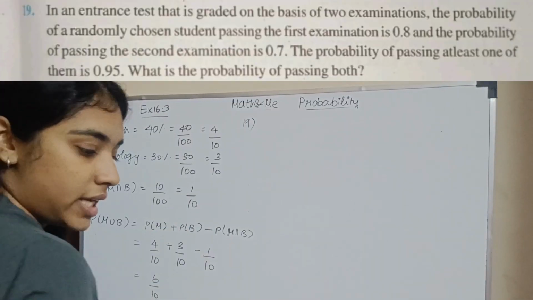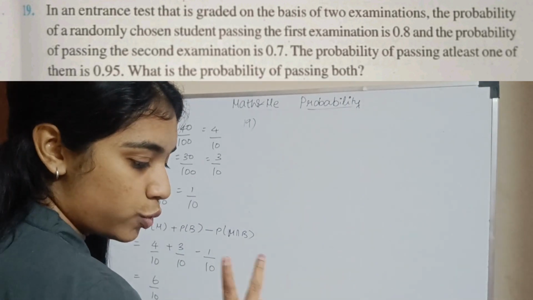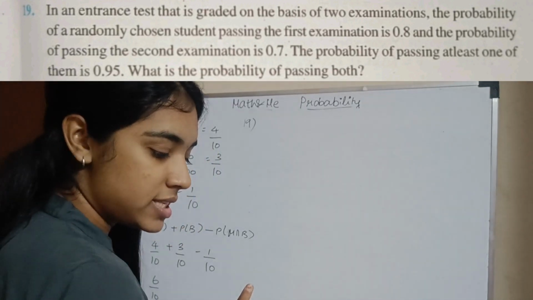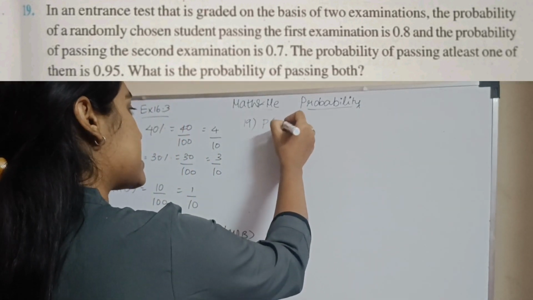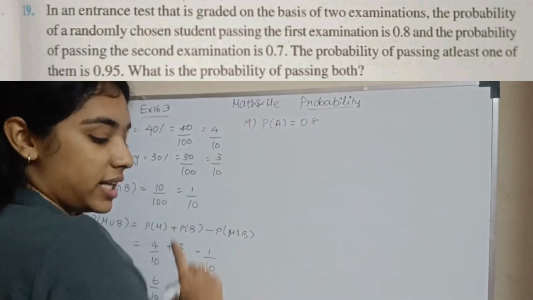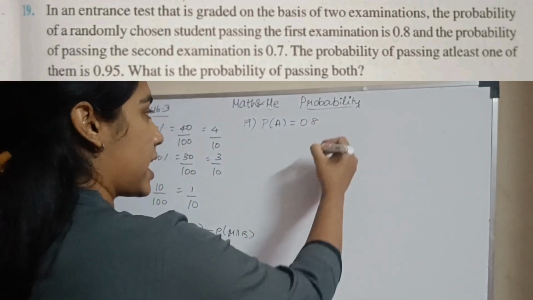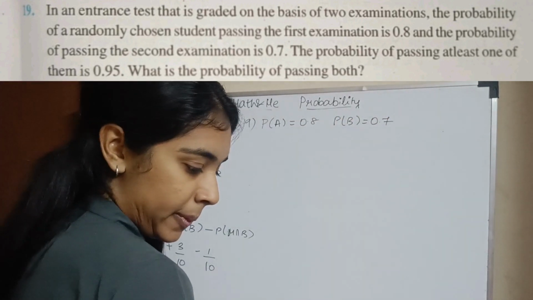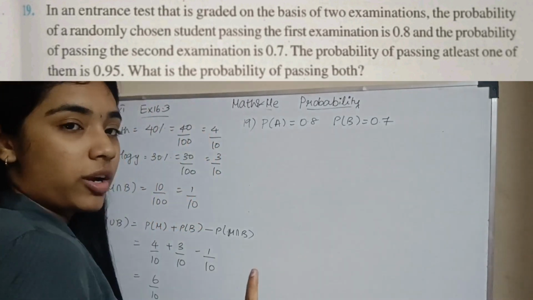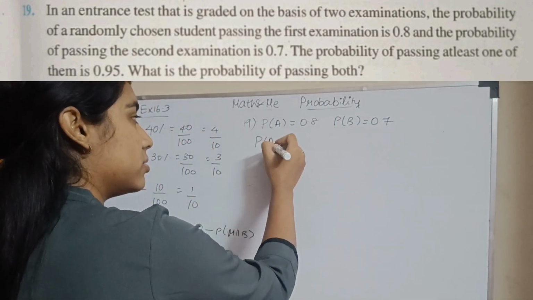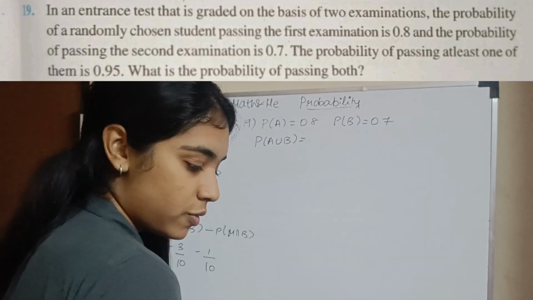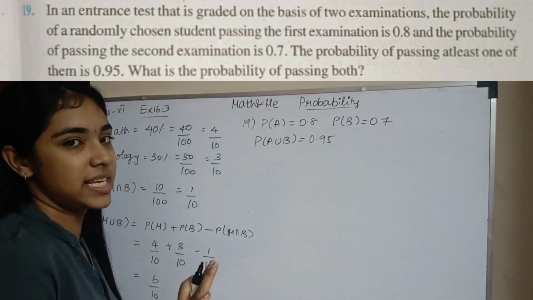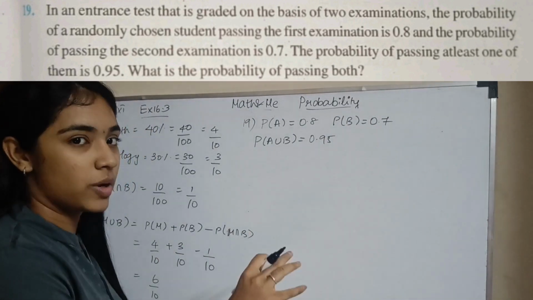19th question. In an entrance test that is graded on the basis of 2 examinations, the probability of a randomly chosen student passing the first examination is 0.8. I take it as A. Then probability of passing the second examination, which is probability of B, is 0.7. The probability of passing at least one of them — what does that mean? A or B is given, which means it is 0.95. At least one of them means either first exam or second exam, or both.